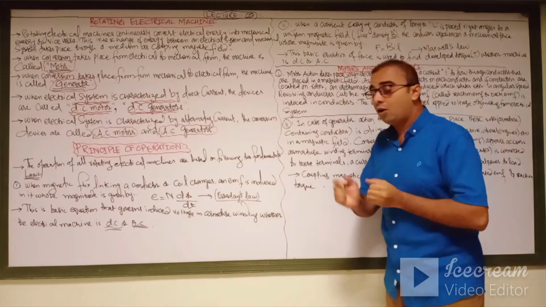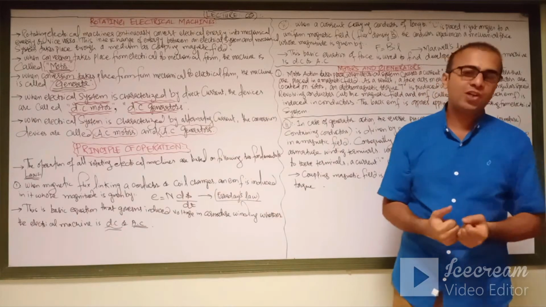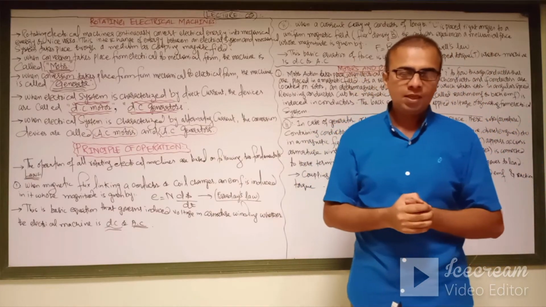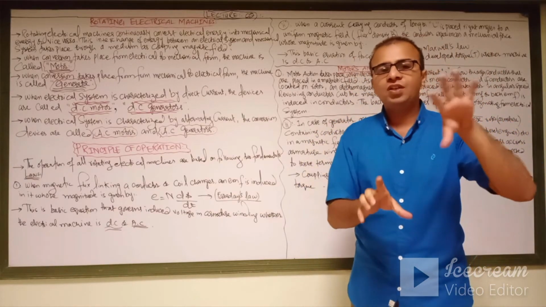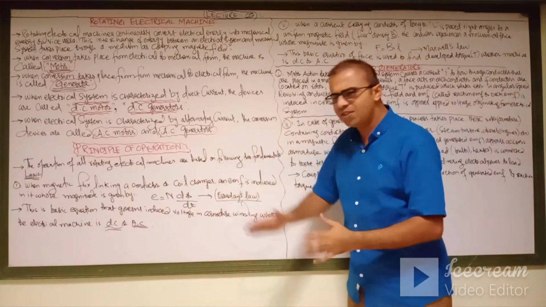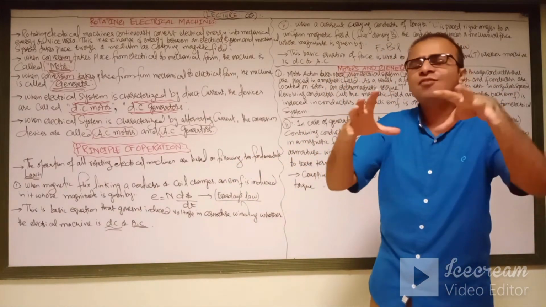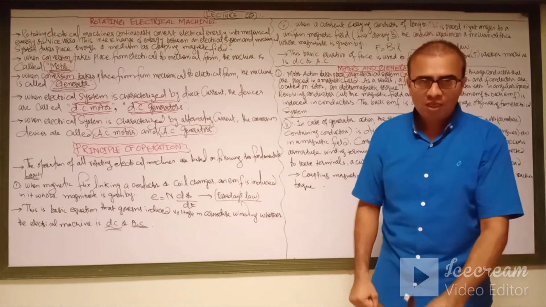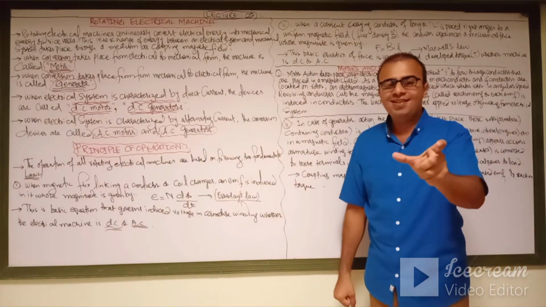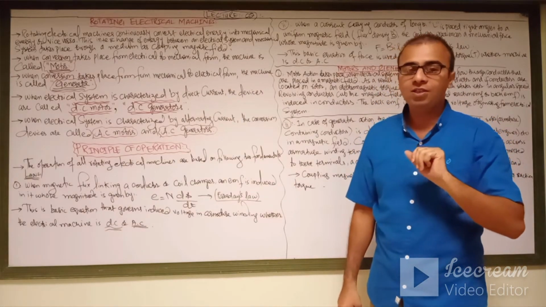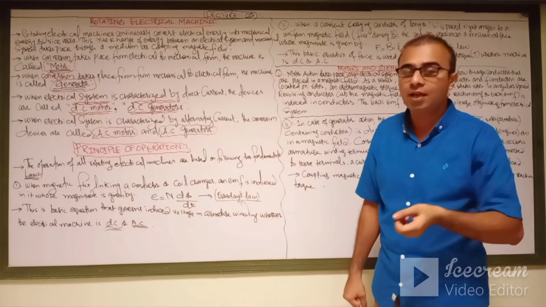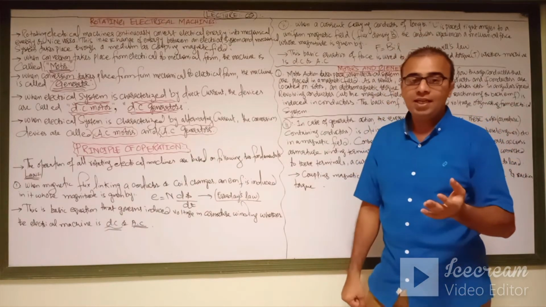Okay. Now, what is the principle of operation of these machines? The principles of operation of these machines can be explained by two fundamental laws. The first law is Faraday's law of electromagnetic induction, which is a very popular law. You already know that; we have studied this law in the basic electrical engineering subjects.